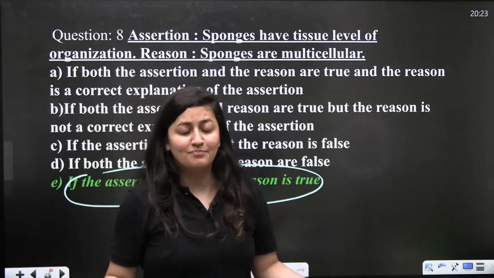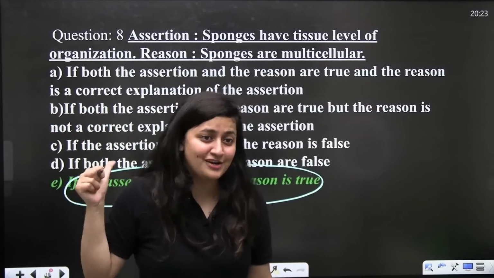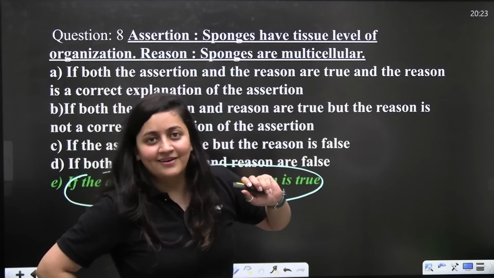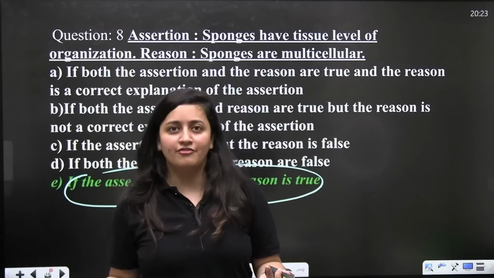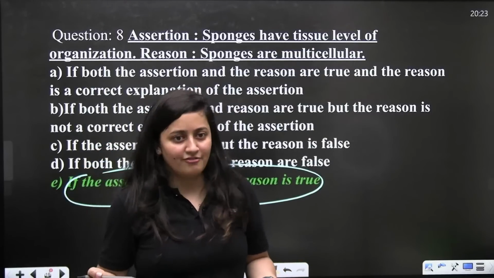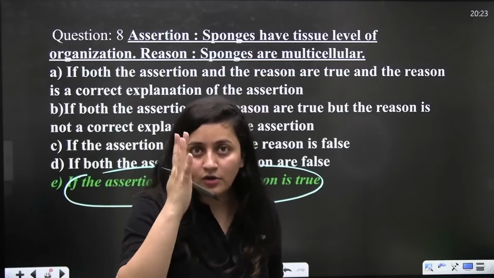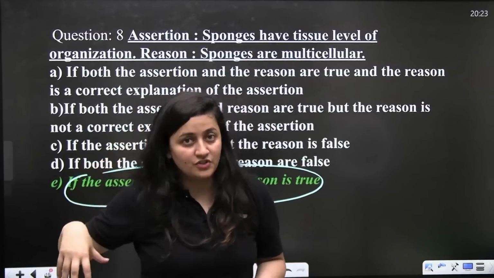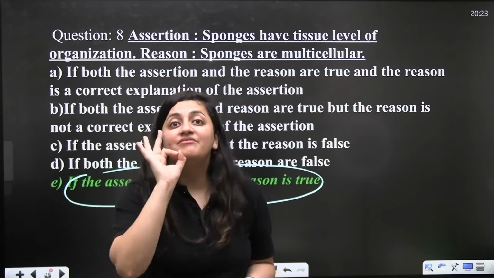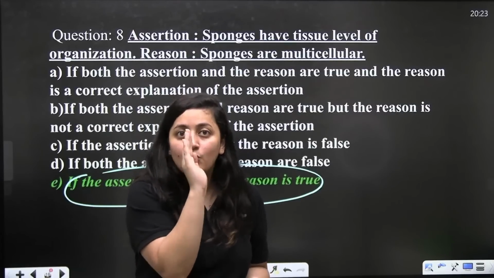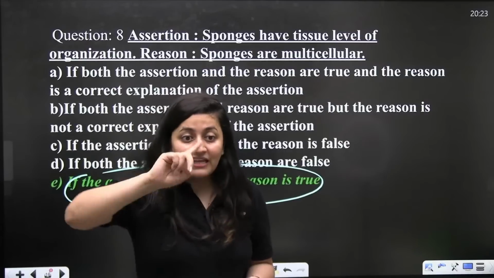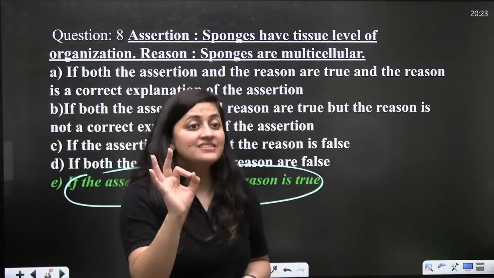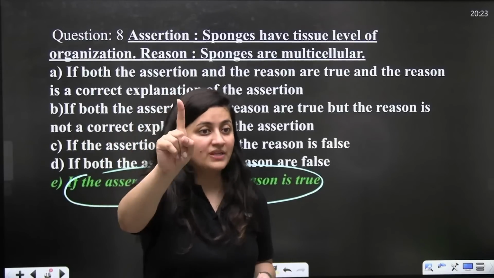I really pray to God that you get such easy assertion and reason based questions in your examination. Because assertion and reasons confuse, and multiple statement based questions also confuse. So if in section B you get options where assertion and reasons, other questions and even long statement type questions are there, please choose your questions wisely, because in section B you have to attempt only 10 questions. Even if you attempt 11 questions there, they will consider your first 10. So keep it in your head. That is why I am saying do check that video, best strategy to attempt the NEET paper.